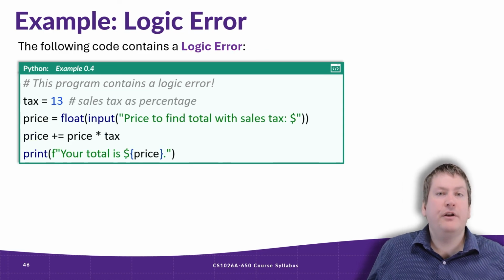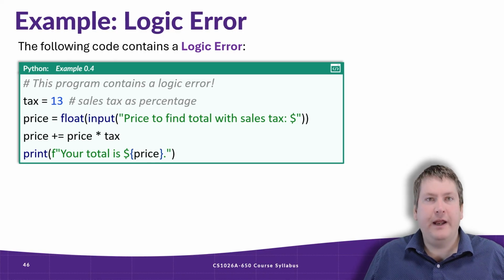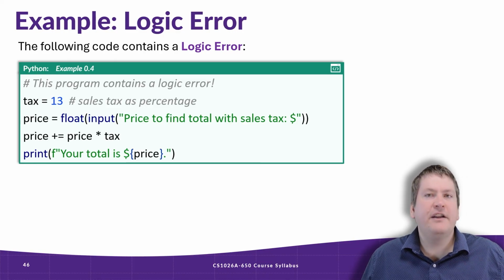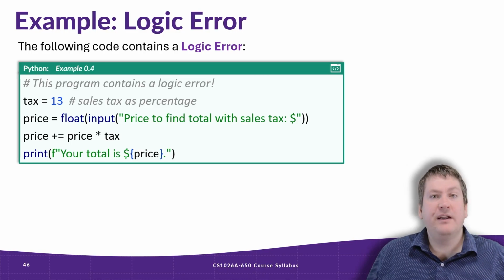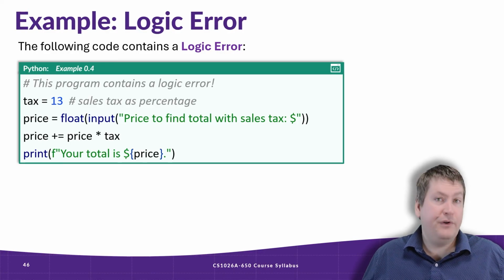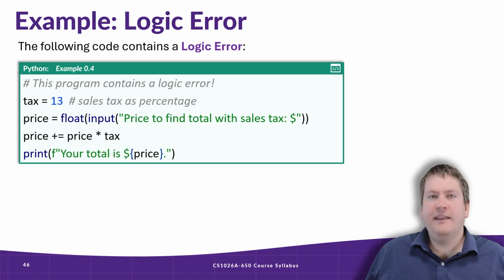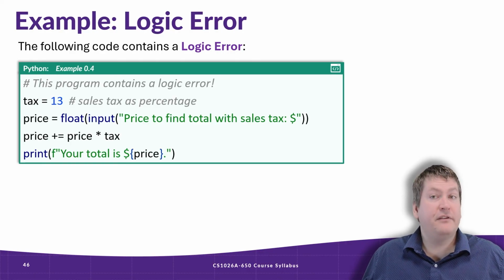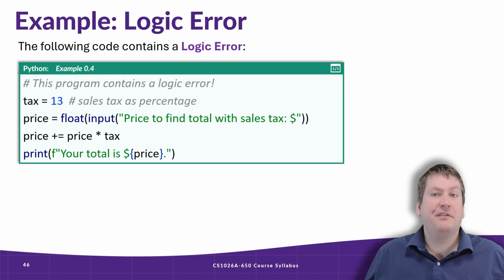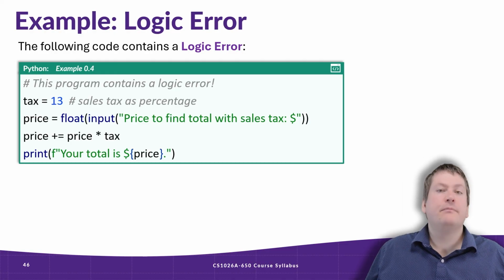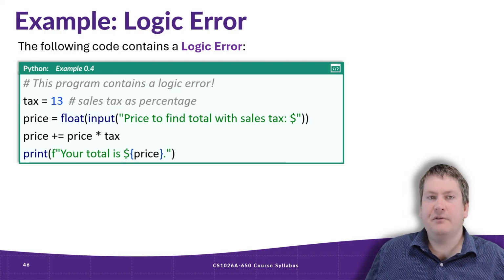The last example we're going to look at is one of a logic error. So let's try to calculate the total for a purchase, including sales tax. That's what this program is supposed to do. The program takes the price before tax from the user and then attempts to add the tax to the price. But it contains a logic error. Recall that a logic error does not stop the program from running, but causes the result of the program to be incorrect. Let's try running this program and see what kind of result we get.